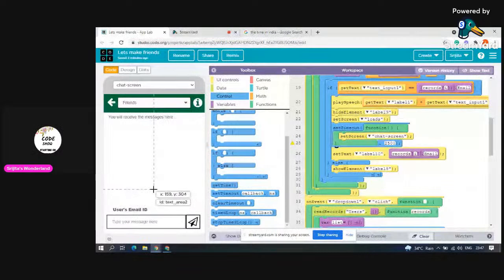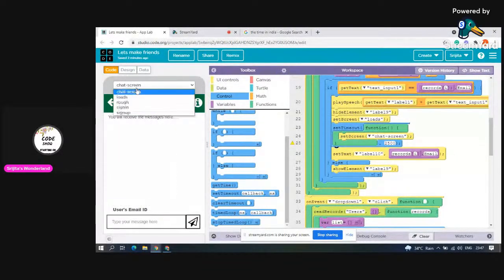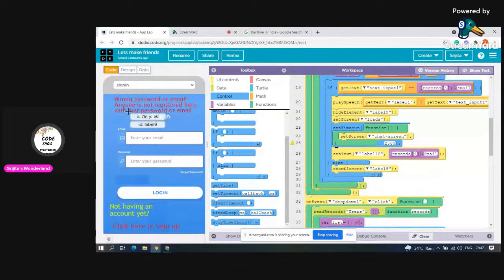Okay, and set text label 10 is records email ID. This is the email ID of the registered user, showing here. Okay, simple. Else show element label 9, means if the password is wrong, then you can show this element called label 9, wrong password or email. Anyone is not registered here with that password or email.